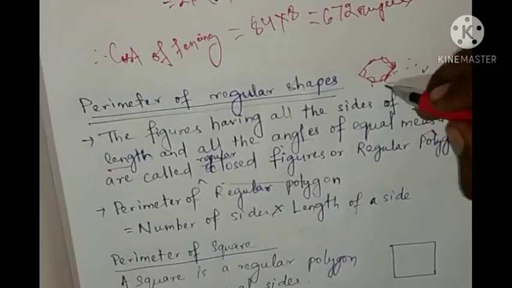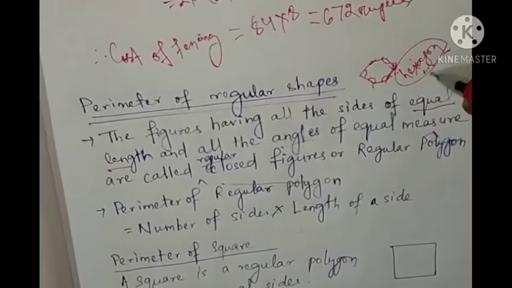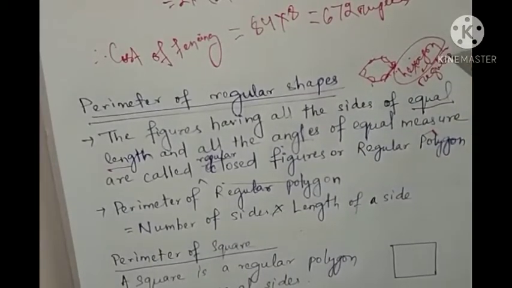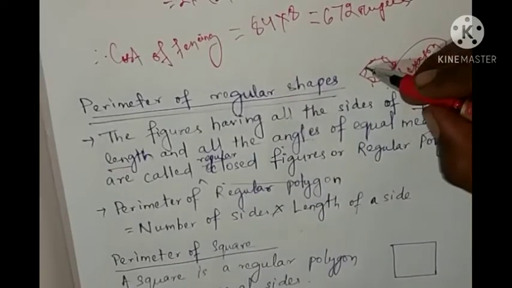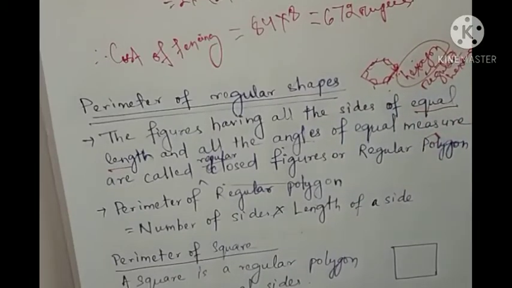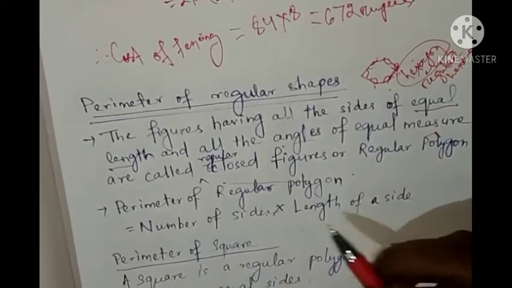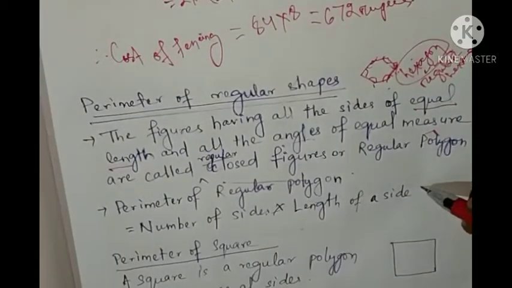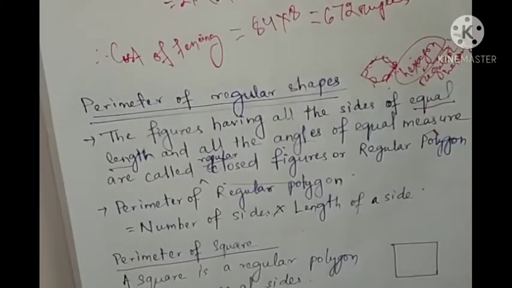And 6 sides means what you will tell? That is hexagon. Means what you will write? Regular hexagon. Why? Because all the 6 sides are equal and all the angles are equal. So perimeter of regular polygon is how much? Number of sides and length of a side. For a regular hexagon, the number of sides is 6.